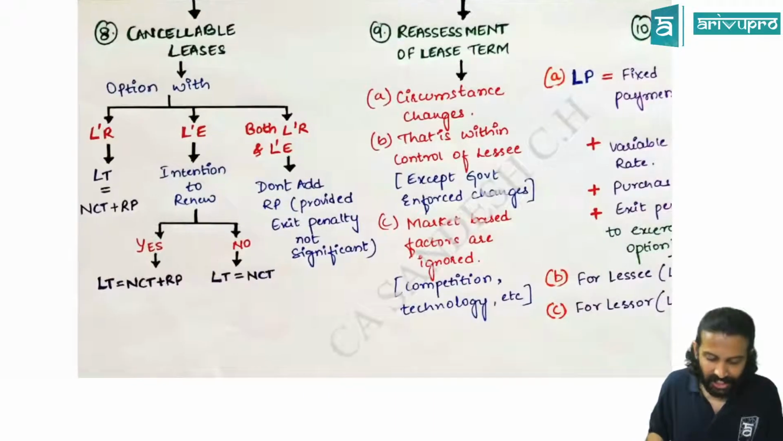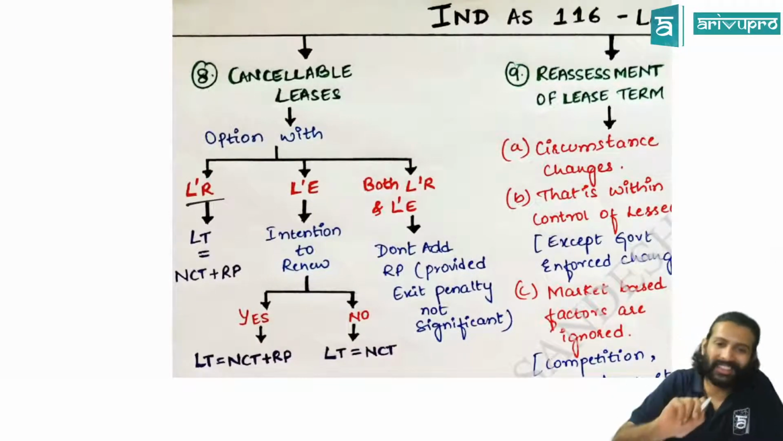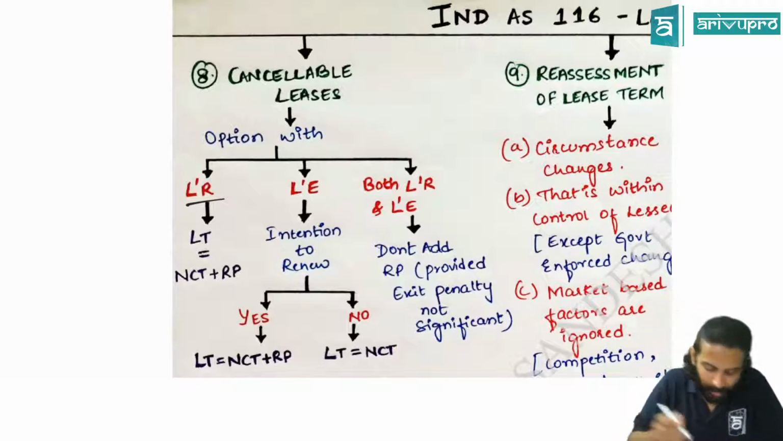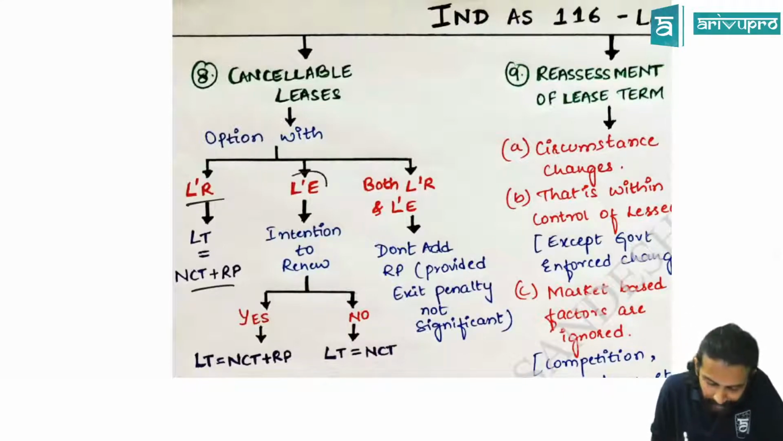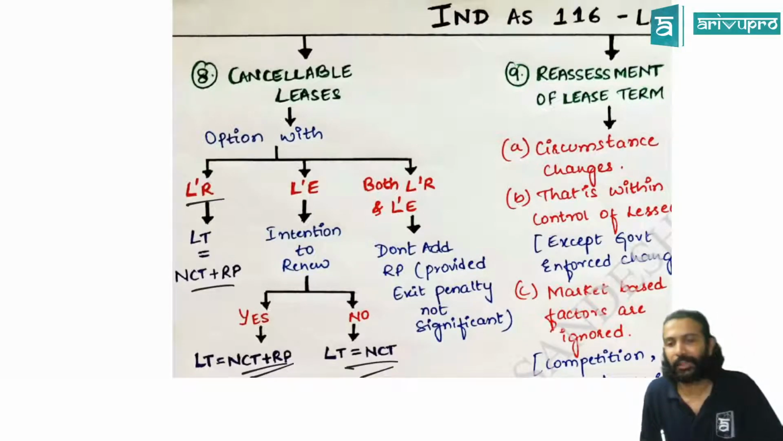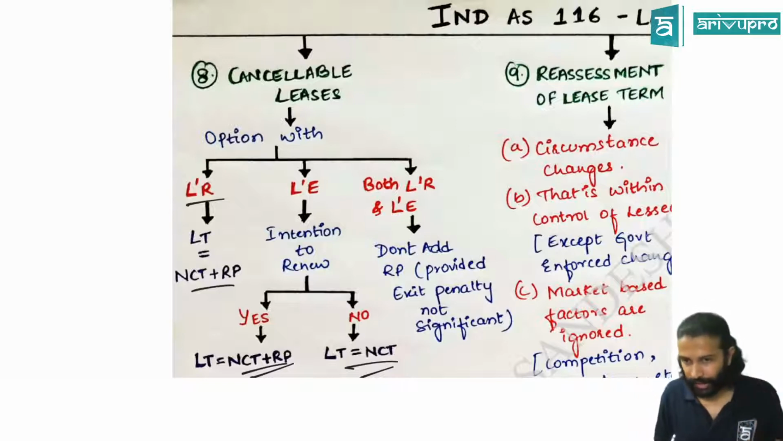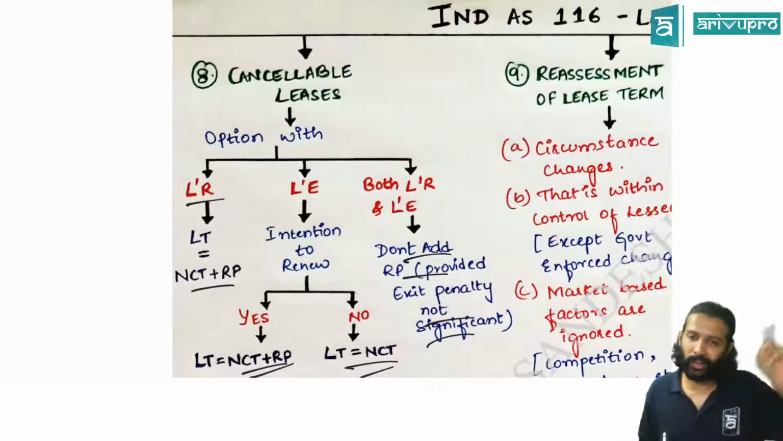Next, we saw cancelable option. If there is any cancelable option, first you need to check who has that option. If the option is with the lessor, means the lessee can't escape. That means you always add the renewal period also. Like the 6 years, 10 years example. Remember? If the lessee has an option, then you check the intention. If you have the intention to renew, you add RP. Otherwise, you don't add RP, take only the non-cancelable period itself as the lease term. 6 plus 1. Correct? However, if any party has an option or both parties have an option and the penalty is insignificant, then don't add the renewal period. Only take the non-cancelable period, because enforceable rights and obligations end at the 6th year only in our example.